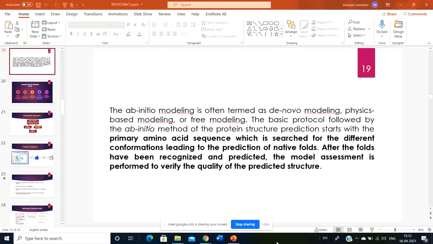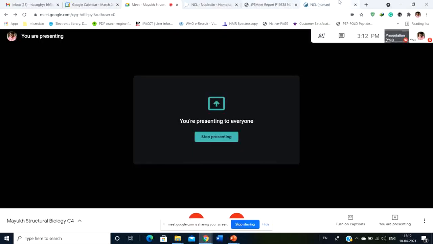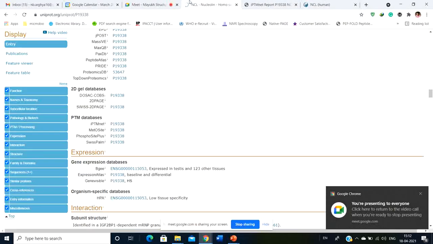We always have to start from the beginning, and that's why there are some databases, and the one database that is really important is the UniProt database. So we will talk about the UniProt database today.